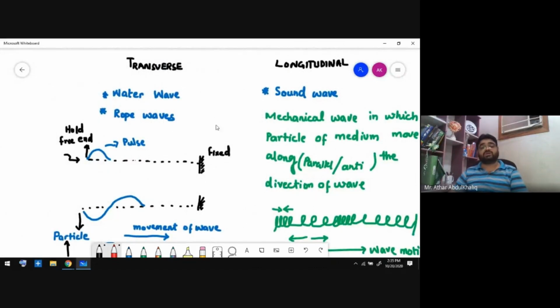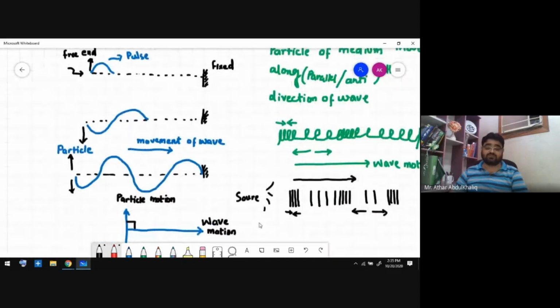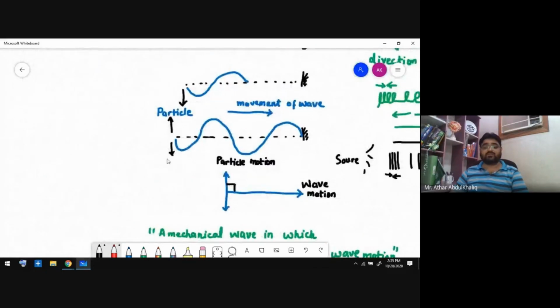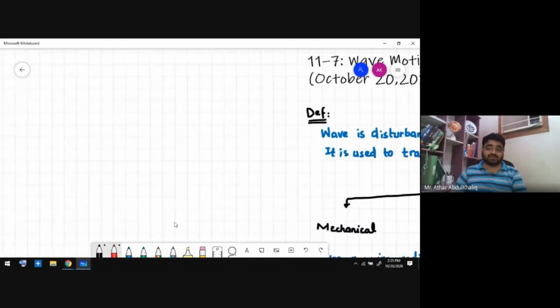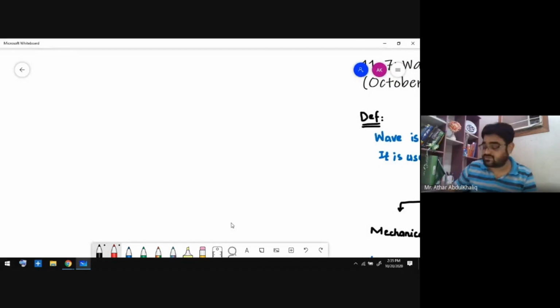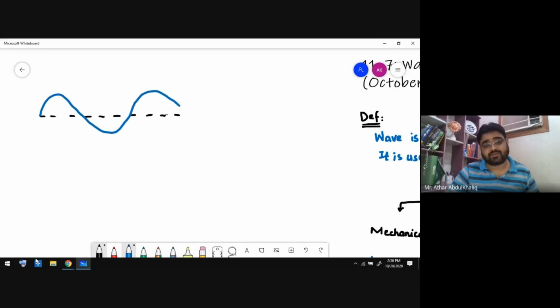As I told you, the transverse wave is a wave in which particles of the medium move up and down, and the wave propagation is from one point to another point. Let me draw this transverse wave here. When I draw this transverse wave, I will discuss some important features of it. This is the initial position, the actual position of the transverse wave. When it is moving, the wave is produced and it is moving. So this is a transverse wave like this.